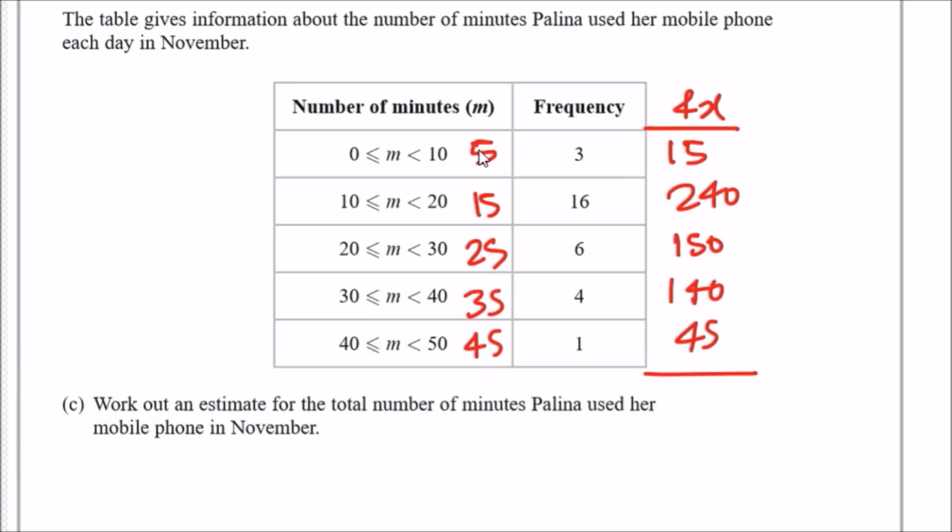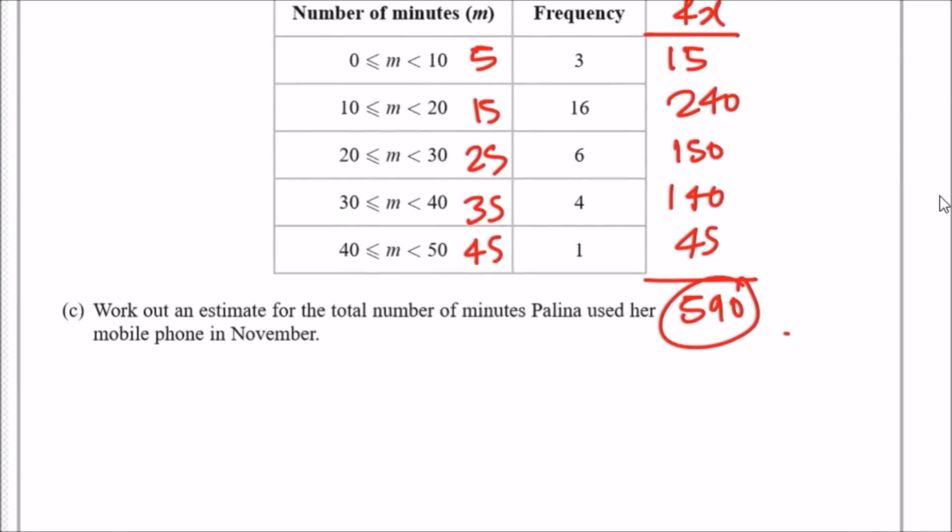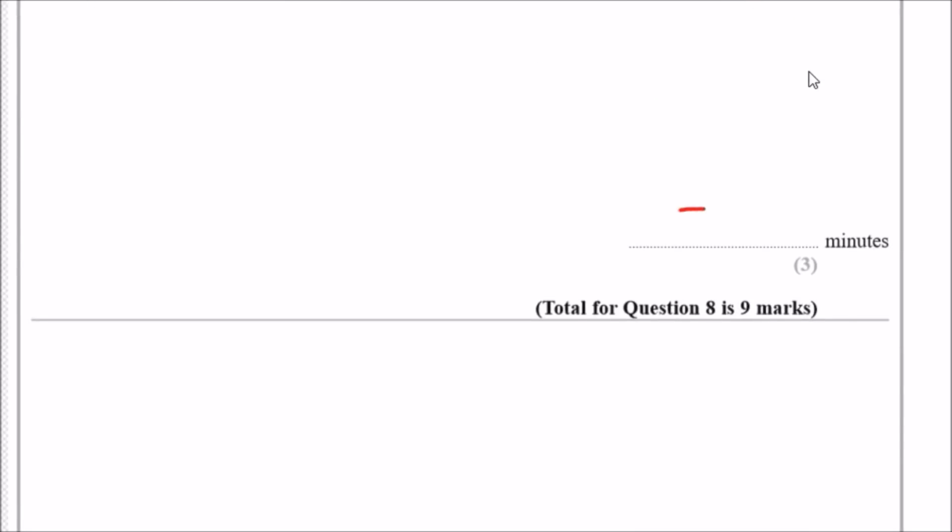Now let's add them up. So this will be the total number of minutes she used on average, without calculating the mean. So it'll be 15 plus 240 plus 150 plus 140 and 45. I got 590. Check if you guys got the same result. See if you used the same method as well. If you got something different, let me know, please. But that's it. The answer should be 590 minutes, assuming my calculation is correct.